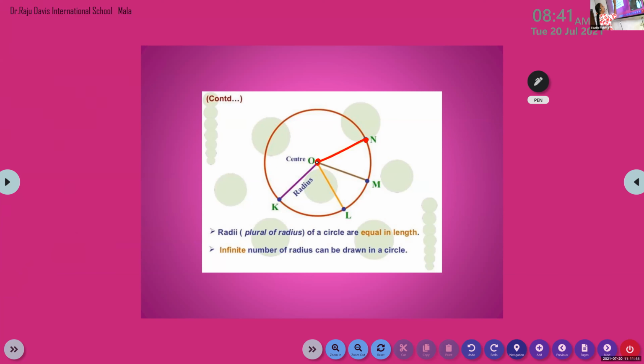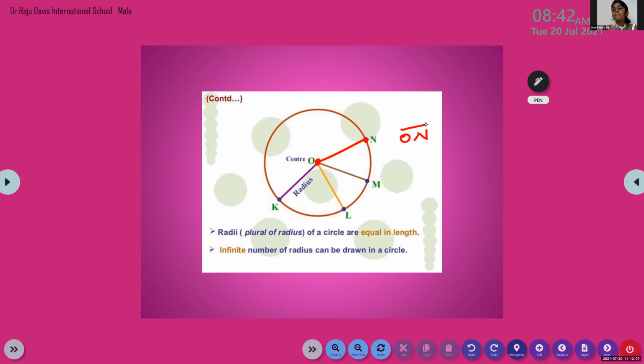So there is a starting point and ending point. Okay, children. How many radius can you see in this figure? Four radius. Can you name those radius? Okay, ON. When you start telling, you start from the center. ON is a line segment, right?